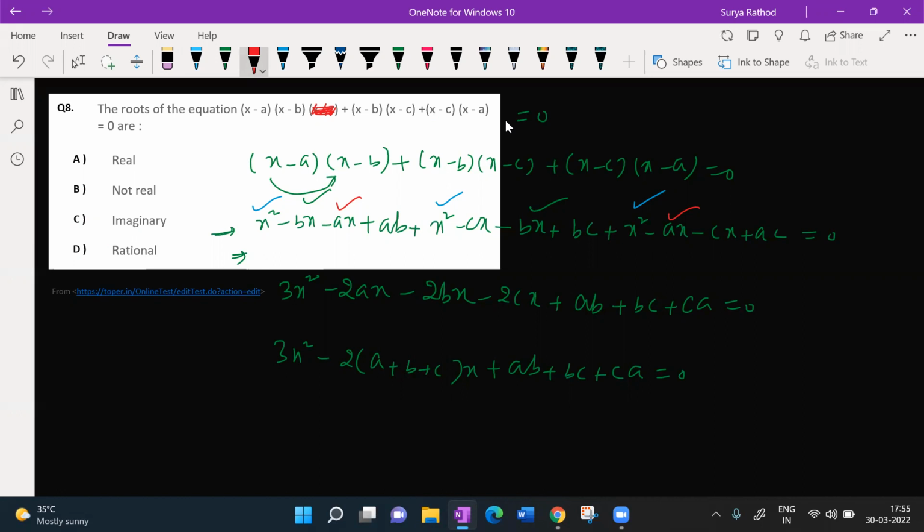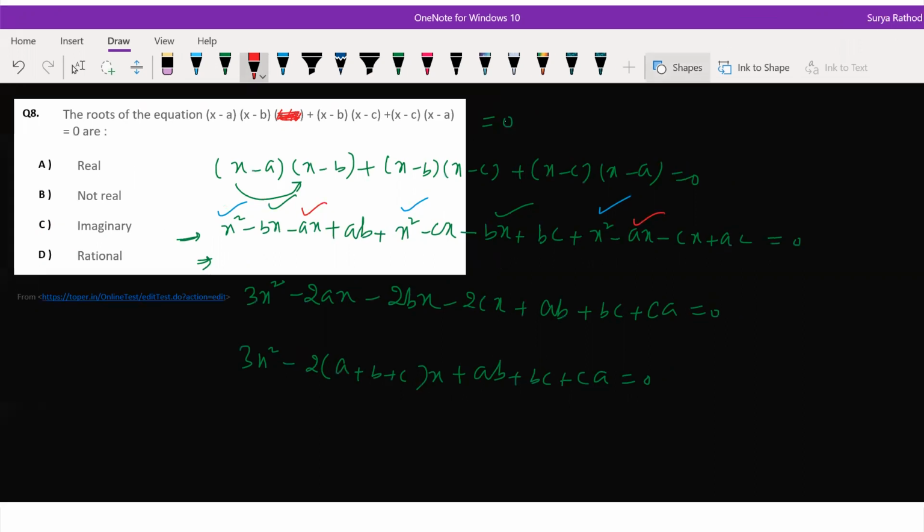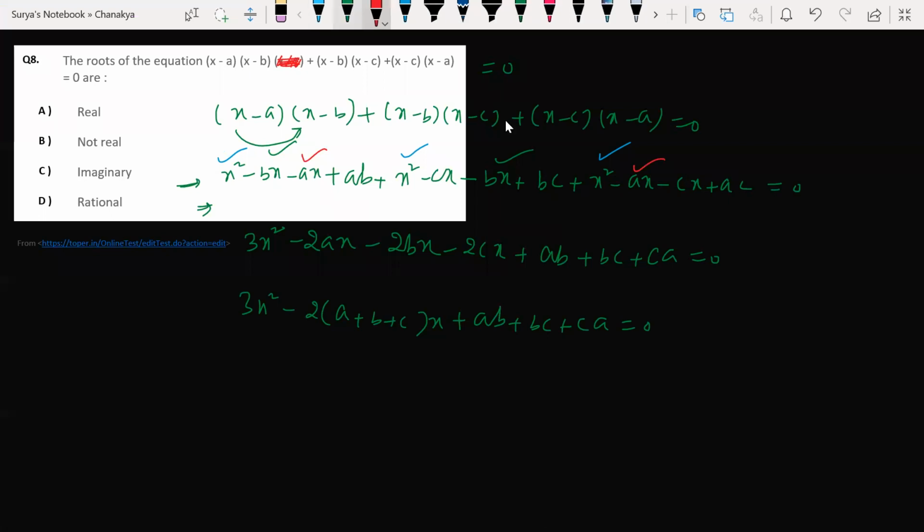He is talking about nature of the roots. So I must use discriminant concept here. Look at this here. So b square minus 4ac concept. So look at this now. What is b here? This is b. Am I correct? This is a.